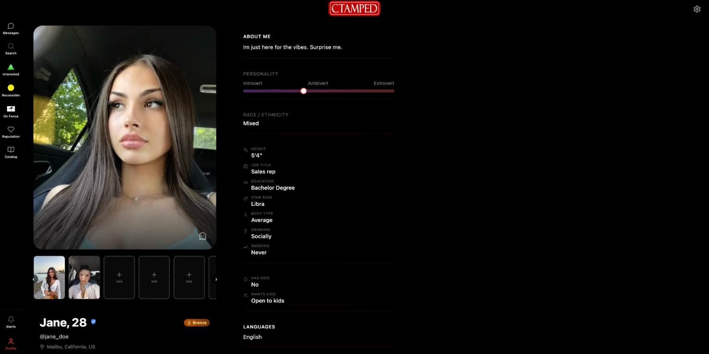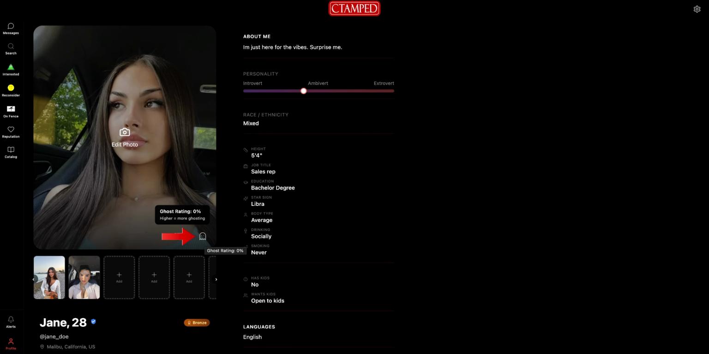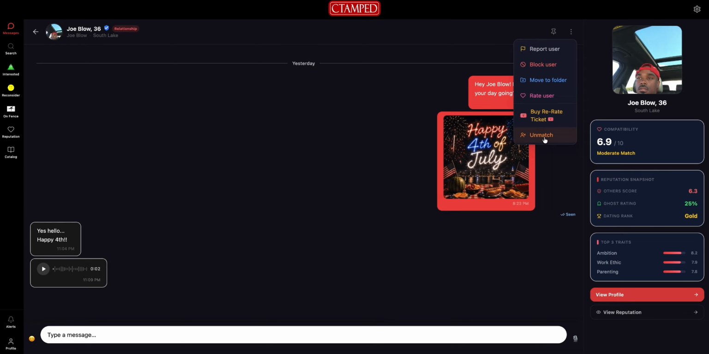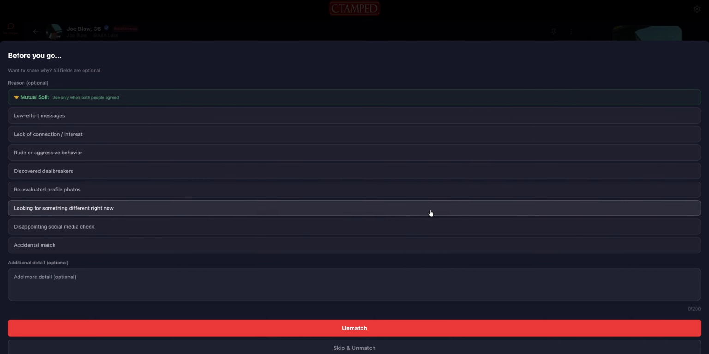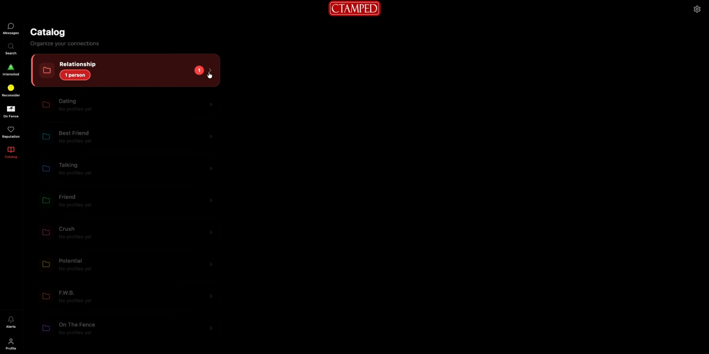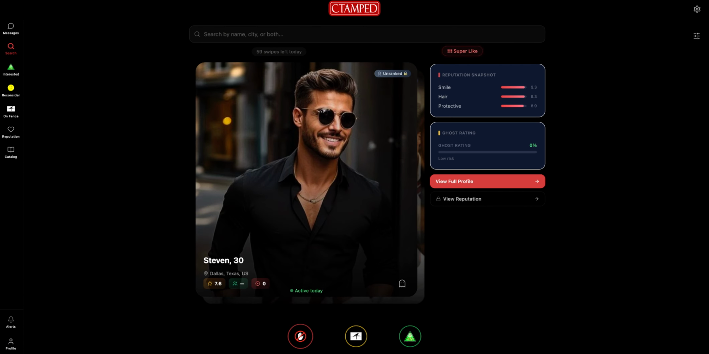Stamped encourages accountability by promoting respectful interactions and giving users tools to reflect on meaningful relationship experiences. One of the ways it does that is by having the ghost rating. Every new user starts with 0%. But as the user participates in ghosty behavior, their ghost rating goes up. Ghosty behavior includes things like unmatching with a person without giving a reason, also abandoning a conversation without responding for days on end. Another way is if you are in a relationship and you end it without giving a reason. All those reasons can raise your ghost rating. Stamped focuses on encouraging healthy behavior and accountability.